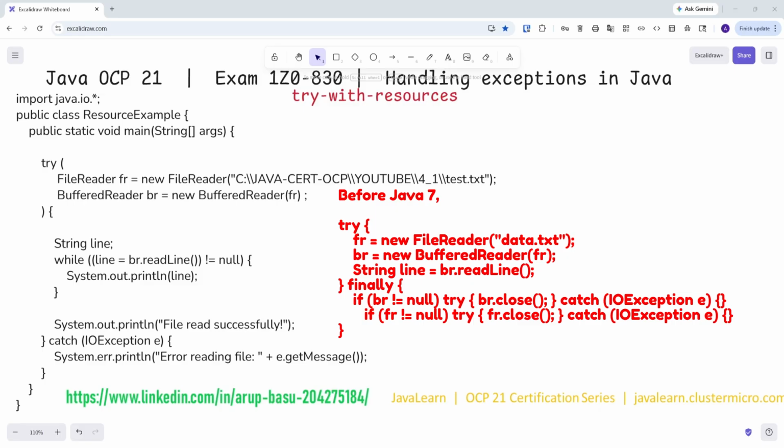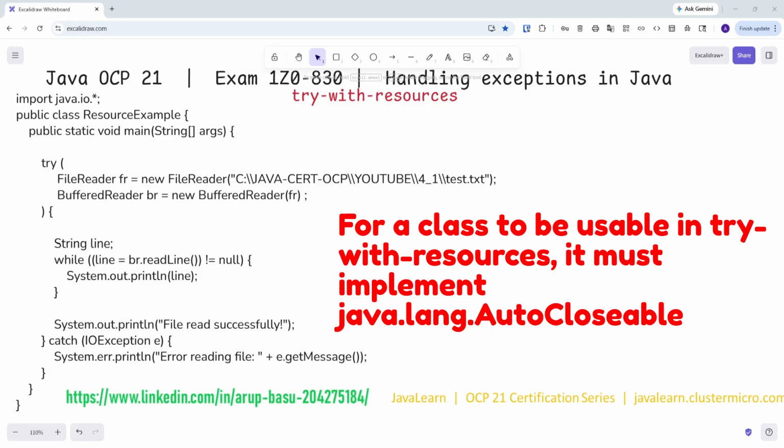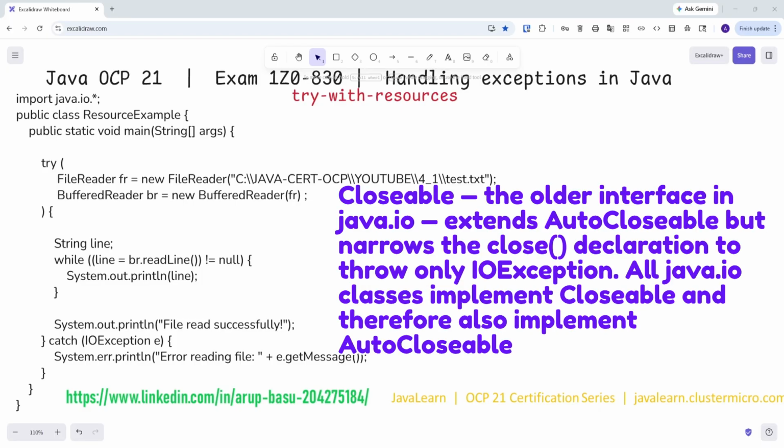Now, how can you use try with resources? For a class to be usable in try with resources, it has to implement java.lang.AutoCloseable. This interface has one method: public interface AutoCloseable, void close() throws Exception.